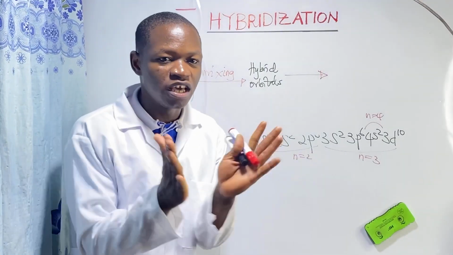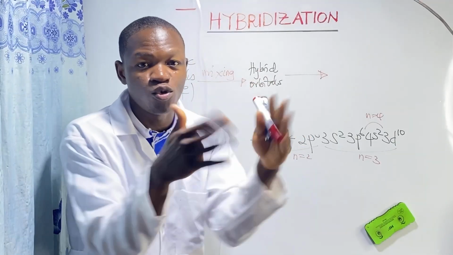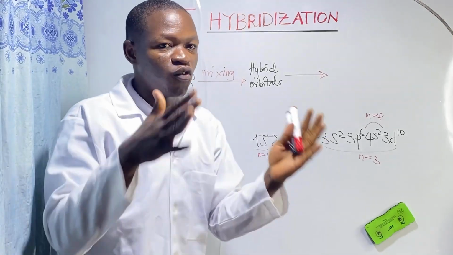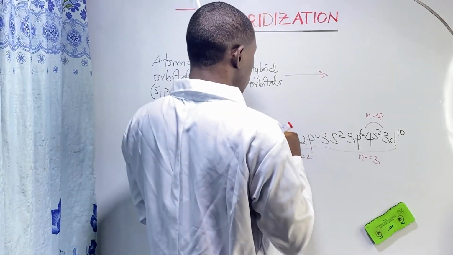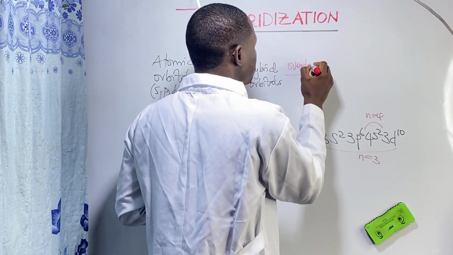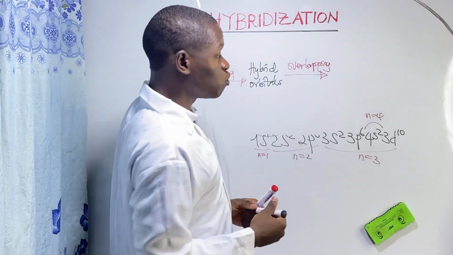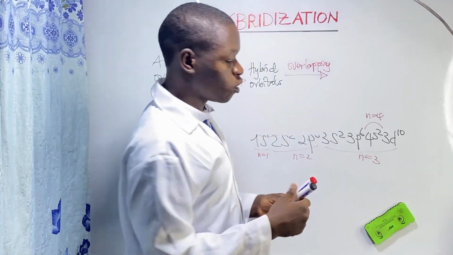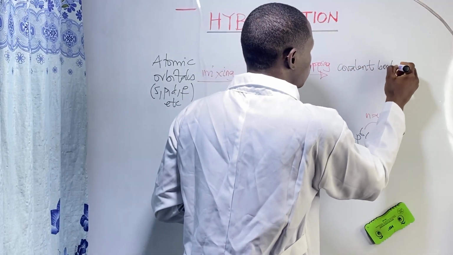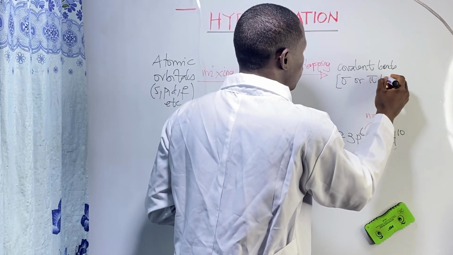Overlapping. Overlap means that you come together, either like this or like that. You approach each other, you fall on each other, not mixing. So when hybrid orbitals undergo overlapping, they bring about what we call covalent bonds. They now form the actual covalent bonds, and the actual covalent bonds are of two types: sigma bond or pi bond.